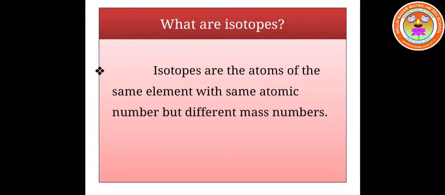What are isotopes? Atoms of the same element with the same atomic number but different mass numbers are called isotopes. So this is the definition for isotopes.